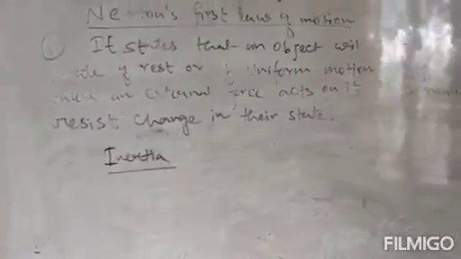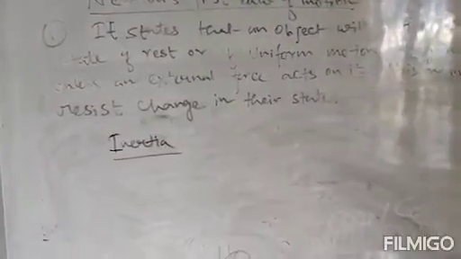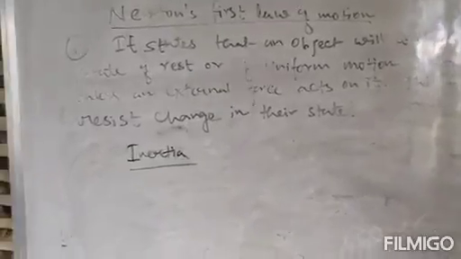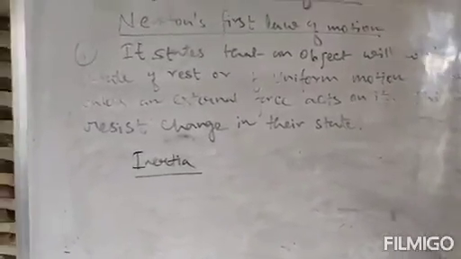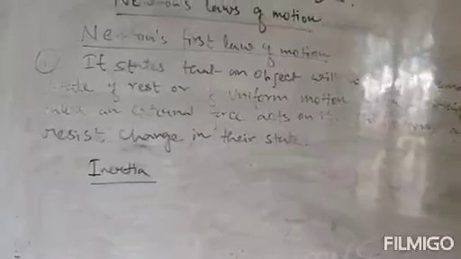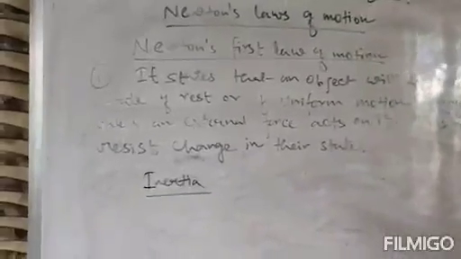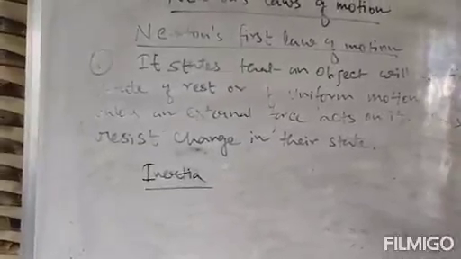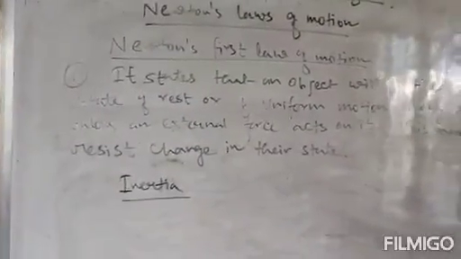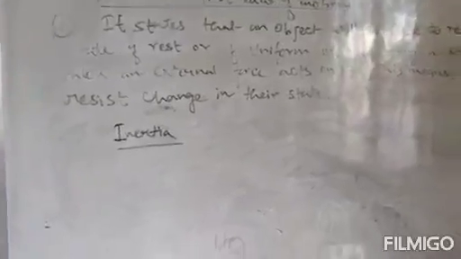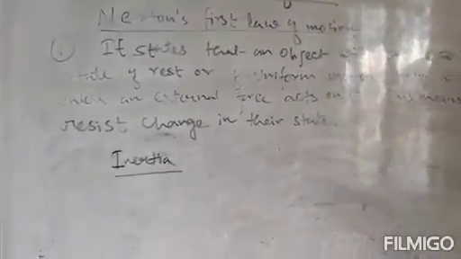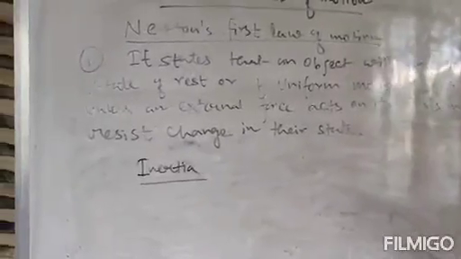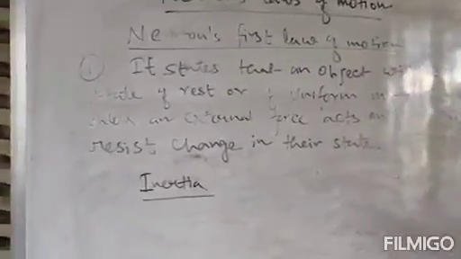When you are applying force on a body, the body will tend to resist your force as much as the body can. Initially it will not try to change its shape, or it will not move. It will resist your force. But if your force is greater than the resistive force of the body, the effect will be that the shape of the body will change, or the body will start moving, or a moving body will become stationary. That is the effect. But initially the body will try to resist your force.